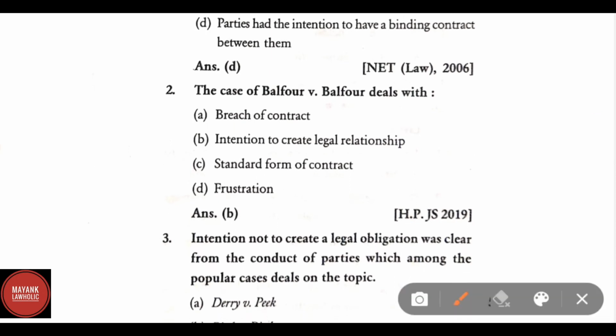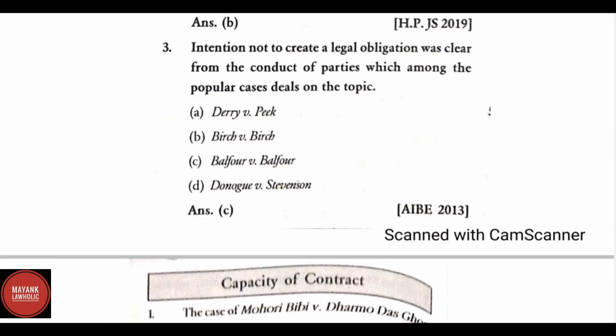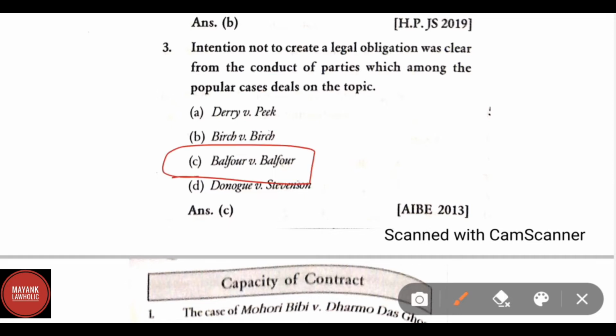The case Balfour versus Balfour deals with intention to create legal relationship. Intention not to create a legal relationship was clear from the conduct of the parties. Which among the popular cases deals with the topic? Correct answer is Balfour versus Balfour.